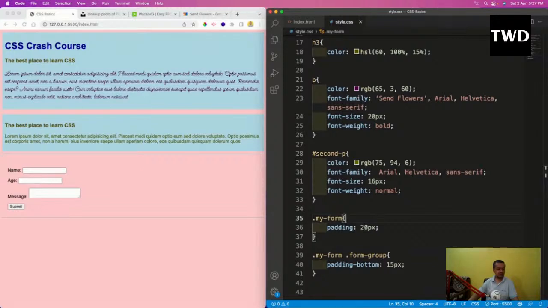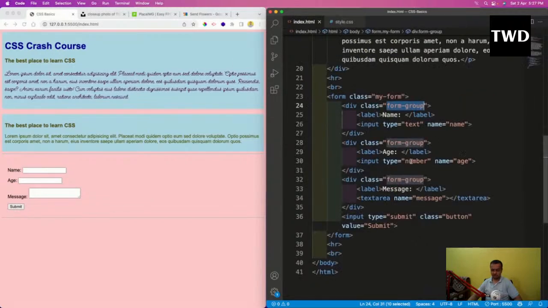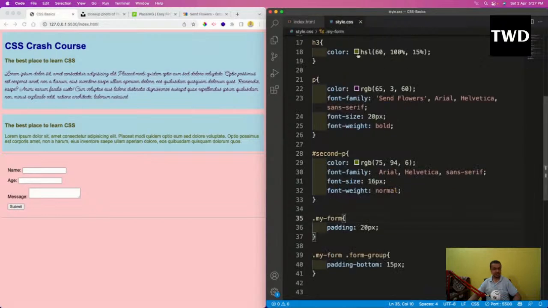So now what do I want? Now I want this name, age, and message to come in a different line. They're coming in the same line because label is also an inline element and input is also an inline element. One way is to add a BR, but I don't want to do it in the HTML way. I want to do it in the CSS way. As I told, they are all inline elements, but in CSS, I can change an inline element to a block level element.